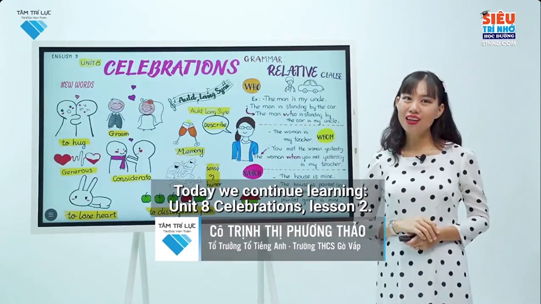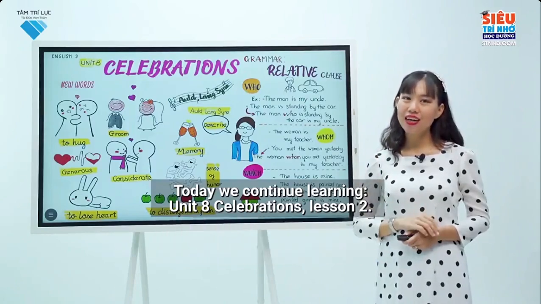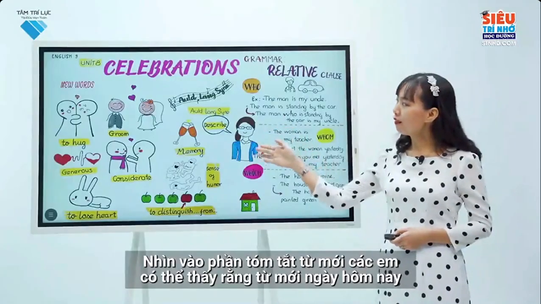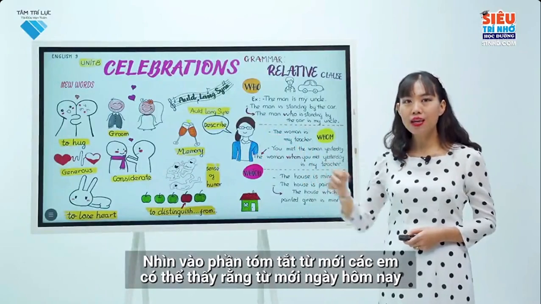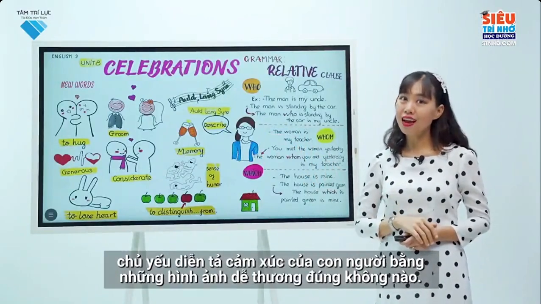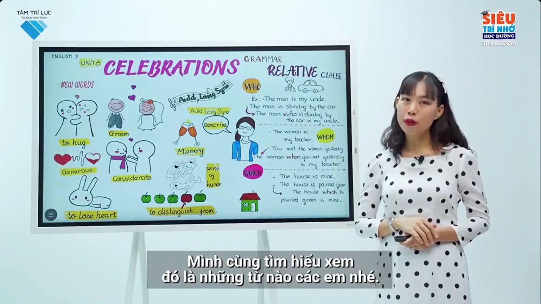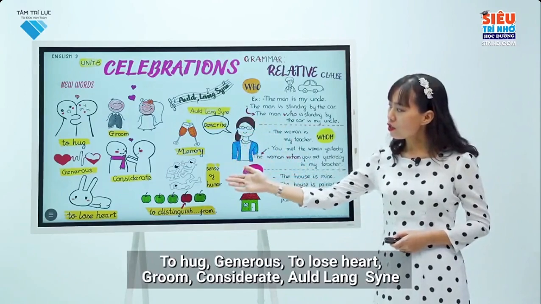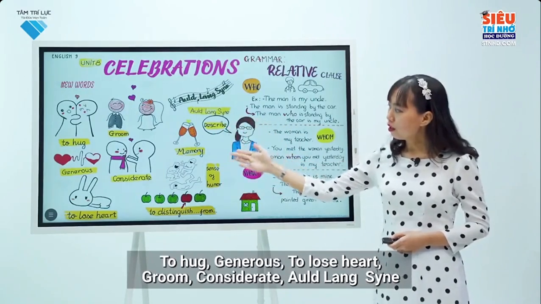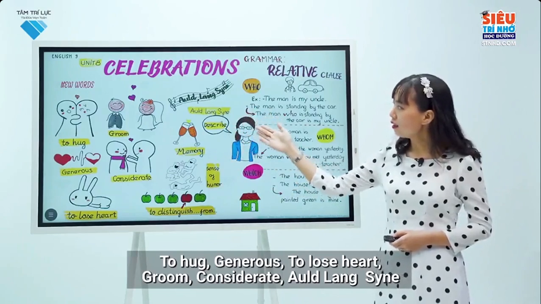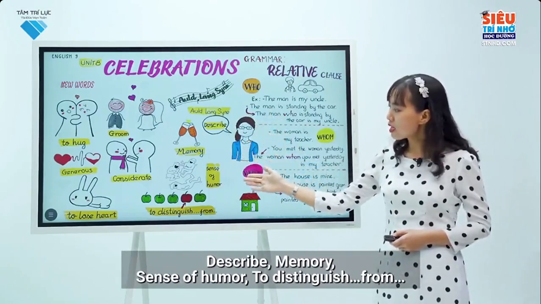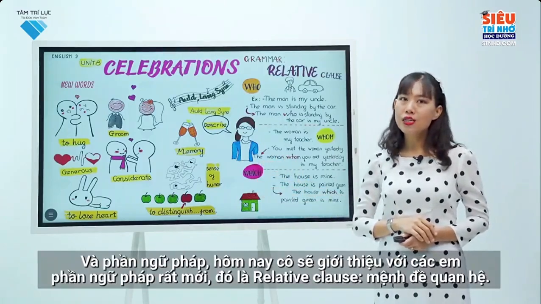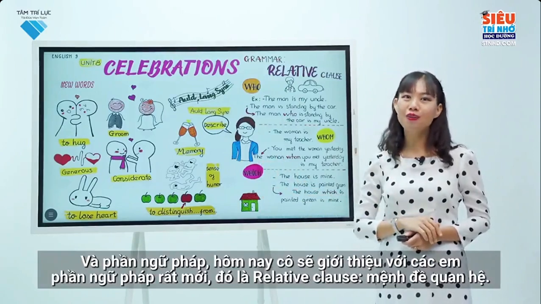Today we continue learning Unit 8, Celebrations, Lesson 2. Looking at the summary of new words, you can see that they mainly express people's feelings with cute images, right? Let's find out what those words are. To hug, generous, to lose heart, groom, considerate, Auld Lang Syne, describe, memory, sense of humor, to distinguish from. And in the grammar part, today I will introduce a new grammar, that is relative clause.